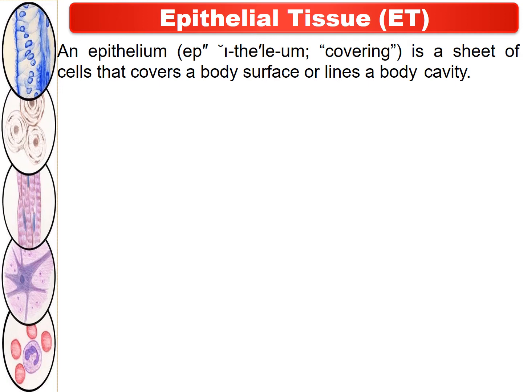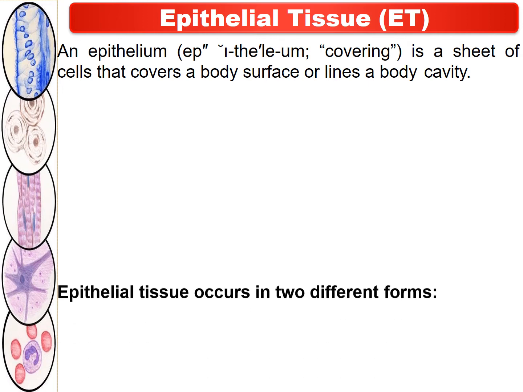The first kind of tissue is the epithelial tissue. So what is epithelial tissue? An epithelium, that means the covering, is a sheet of cells that covers a body surface or lines a body cavity, and is called epithelial tissue.